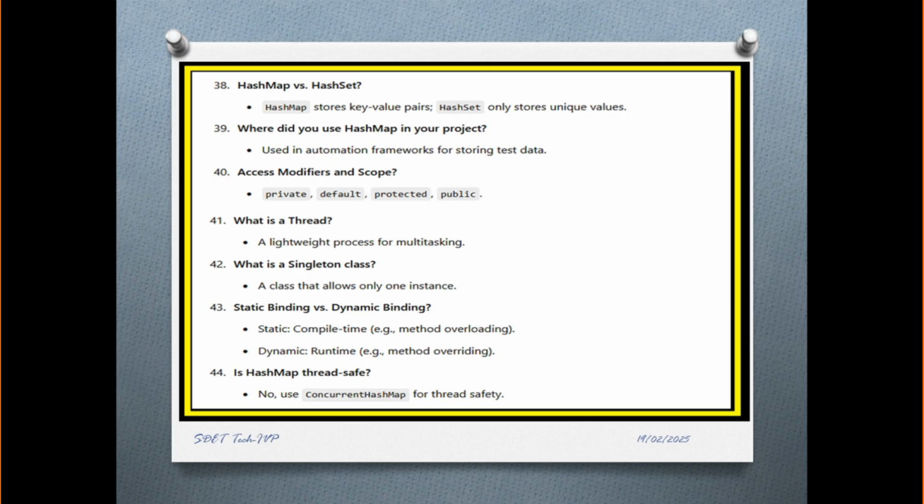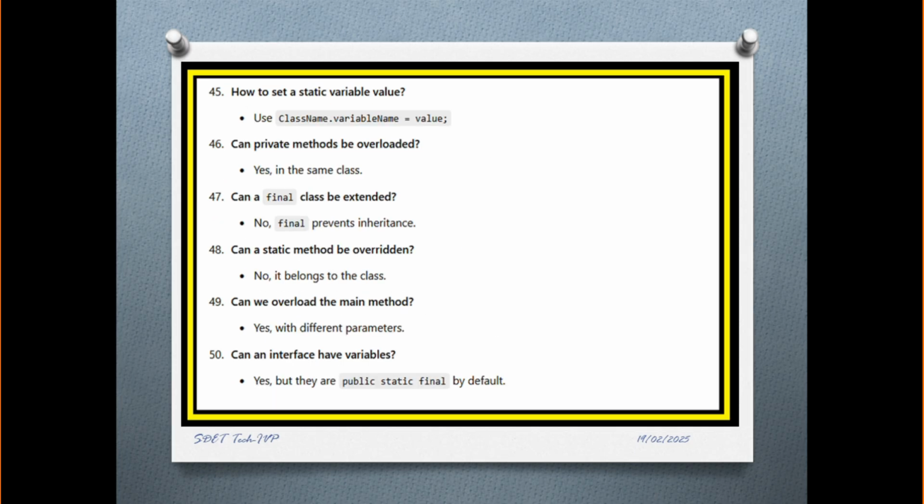Static binding versus dynamic binding. Static binding means compile-time binding, compile-time method overloading. Dynamic binding means runtime method overriding. This is called polymorphism. These are the types of polymorphism, and polymorphism means doing a task in multiple ways. Next question, is HashMap thread safe? No. Use ConcurrentHashMap for thread safety.